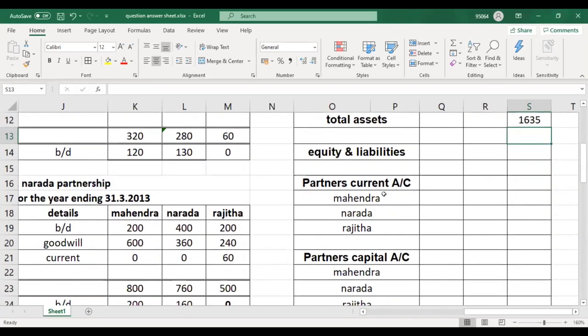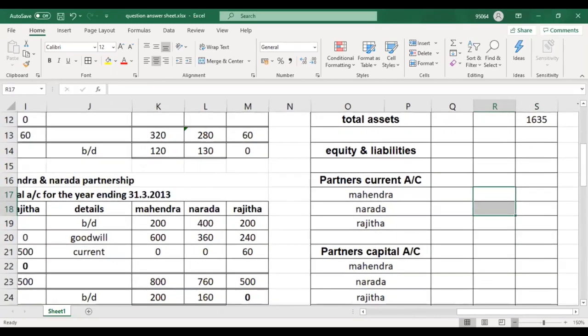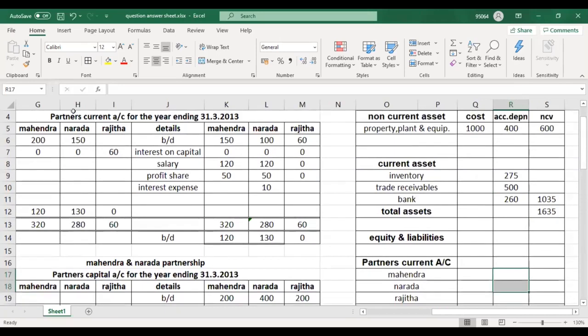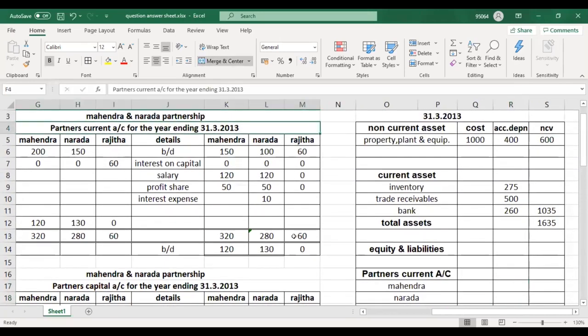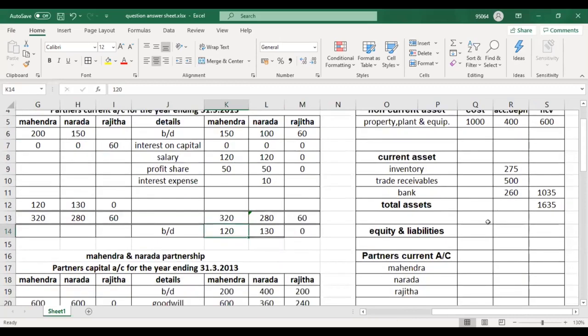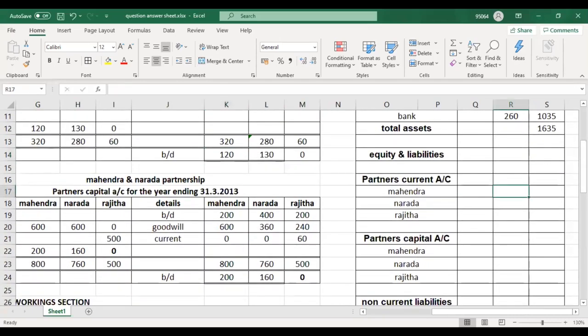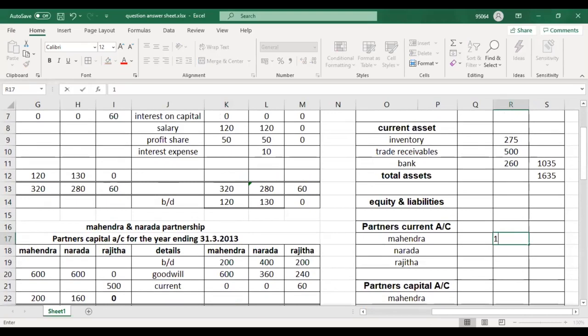Now partner's current account. Where will you find these amounts to write here? Here it is, this is the partner's current account. You should write 120 and 130, and for Rajita 0.